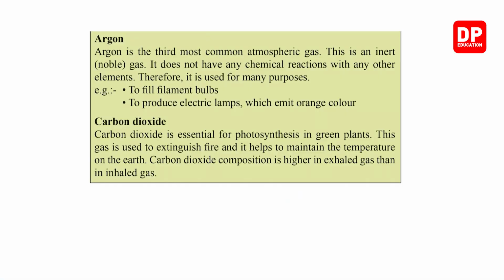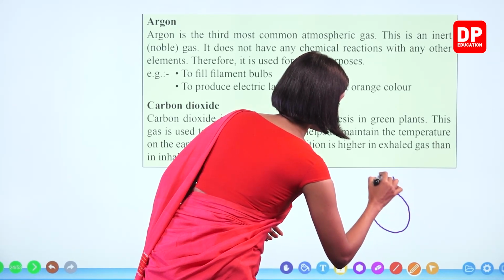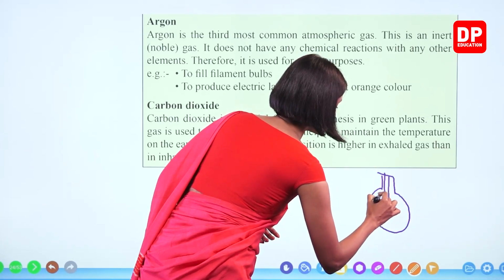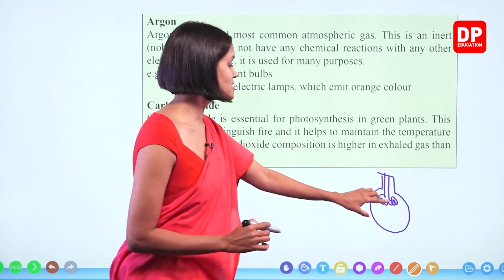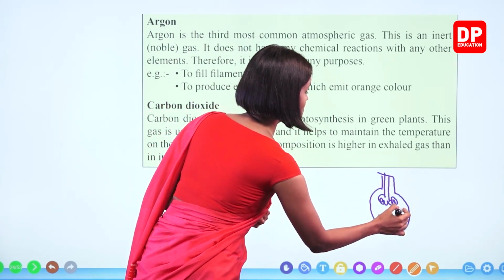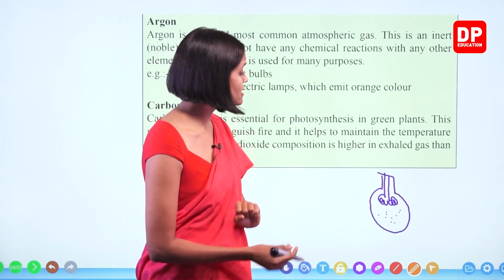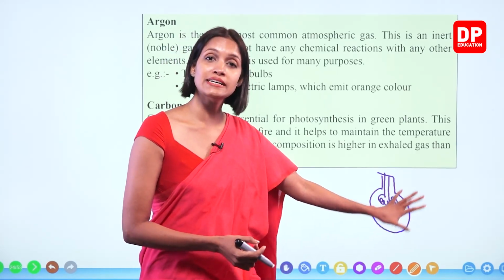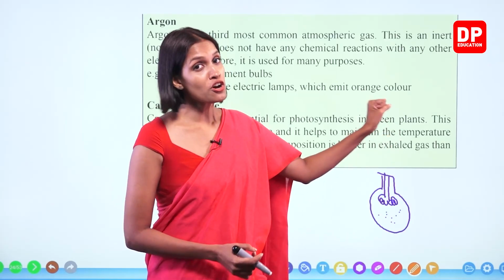What are filament bulbs? You all remember, we have discussed filament bulbs before, right? Filament bulbs have a tungsten filament. To fill the inside of the bulb, we can't take normal air. What is the reason, children? Normal air contains oxygen, and oxygen is a supporter of combustion.